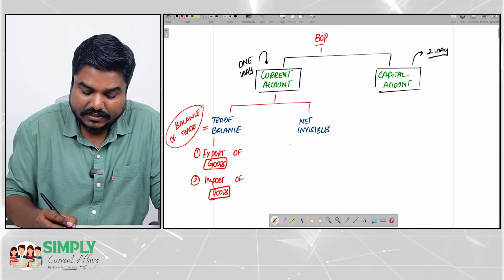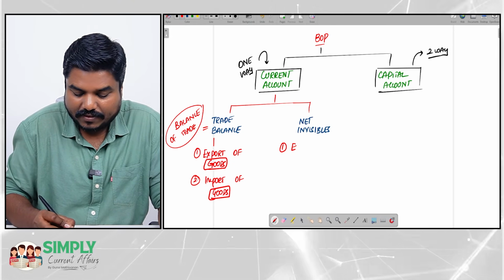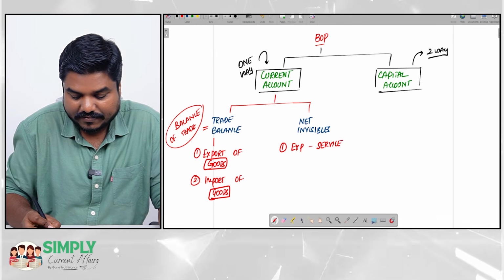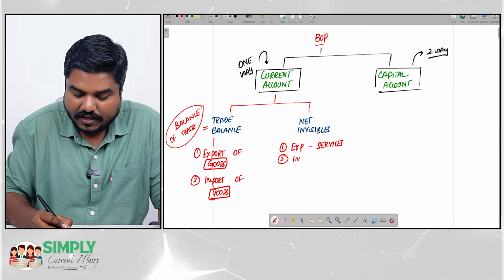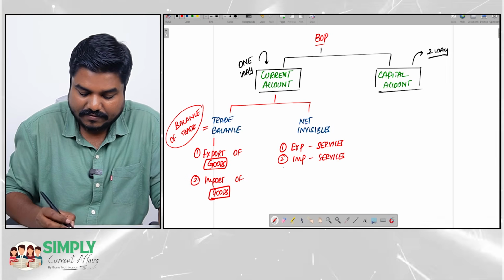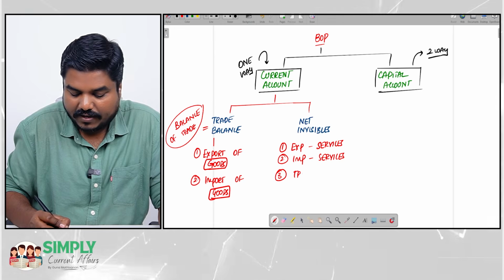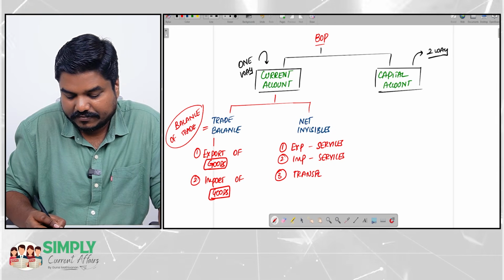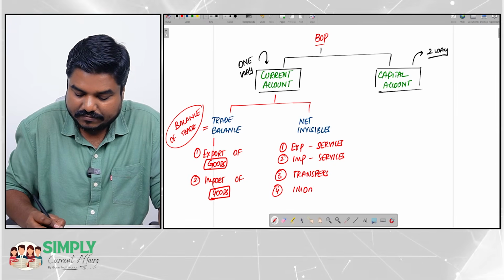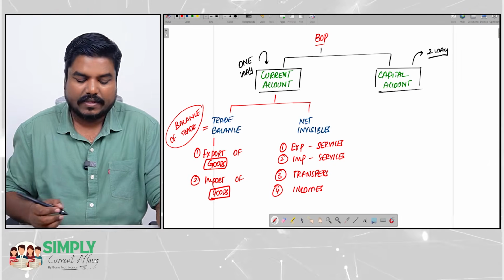Under net invisibles, you will have export of services, import of services, transfers, incomes.